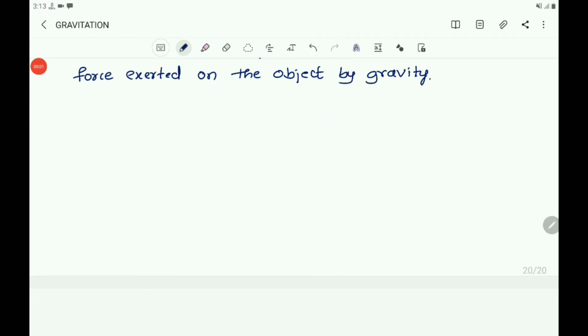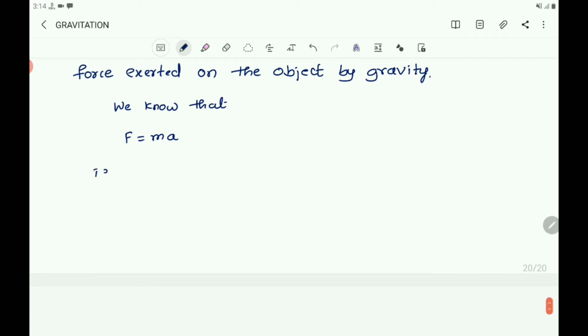So you write, we know that F equals ma. Force equals mass into acceleration. Then if you take g in the place of a, you know that a is the acceleration and g is the acceleration due to gravity. So you take F equals mg.